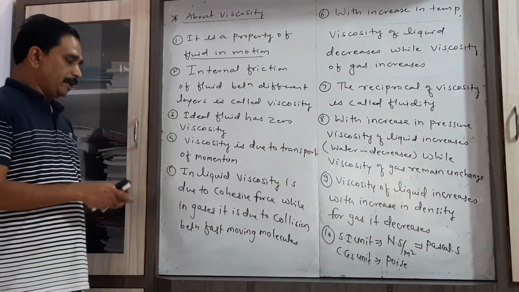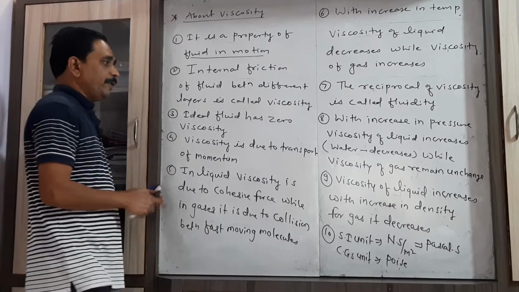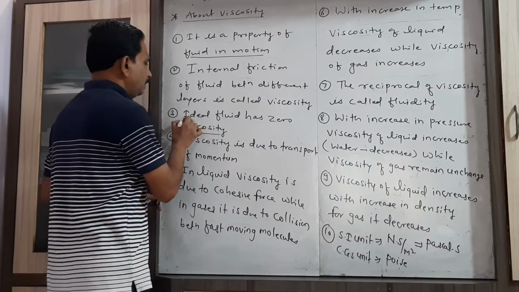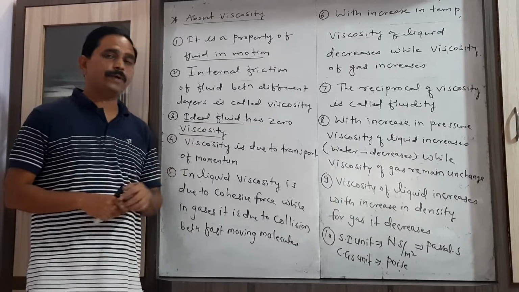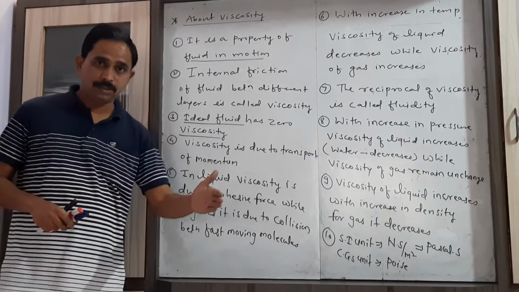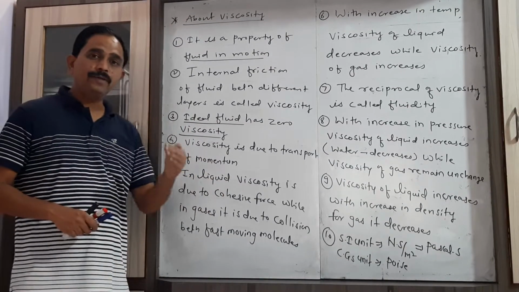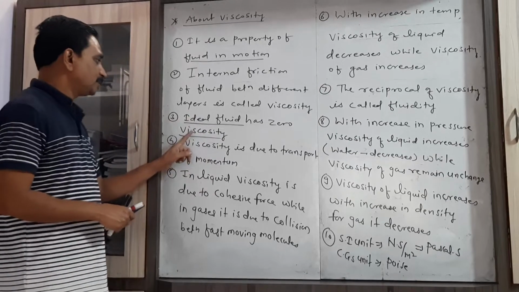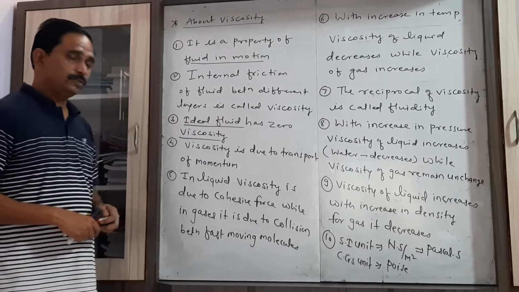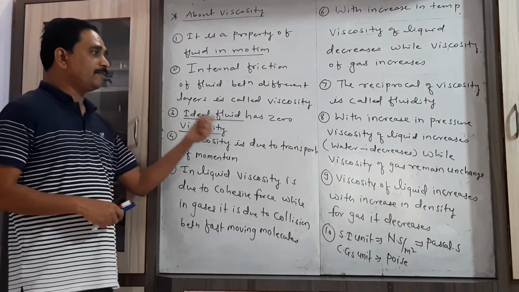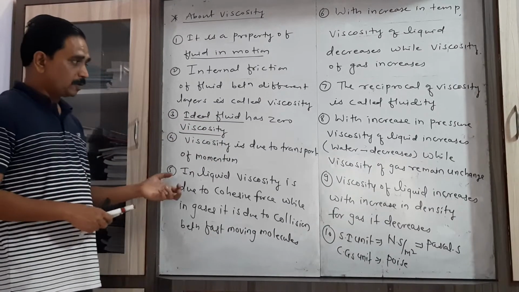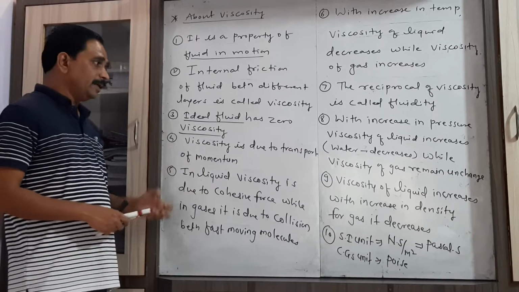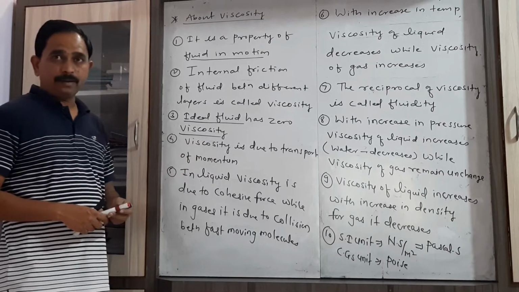Now here, if we consider such a fluid, that is the ideal fluid. We already explained the properties of ideal fluid. It is non-viscous. It means for a fluid which is non-viscous, its viscosity is 0. So keep in mind, ideal fluid has 0 viscosity.